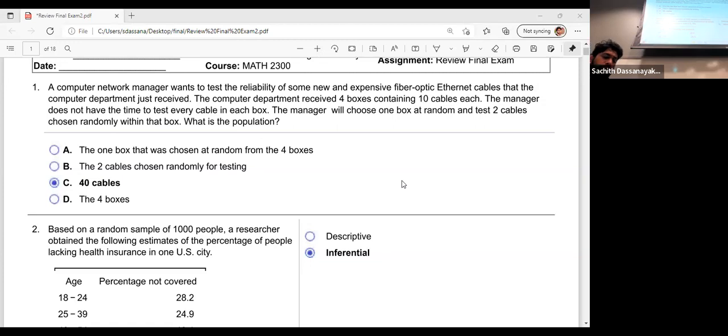If you need the binomial table, C table and T table, you can find them on the Blackboard under tables or something. I have already uploaded them.